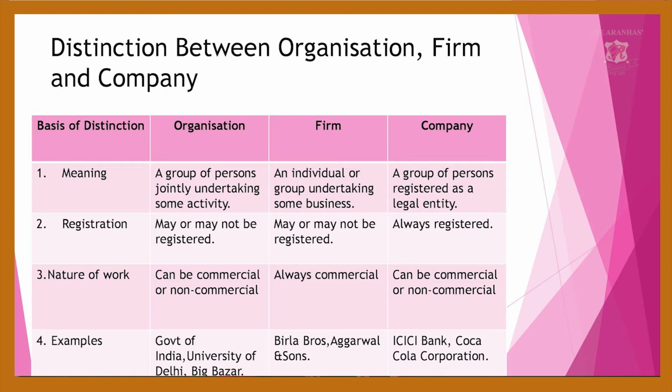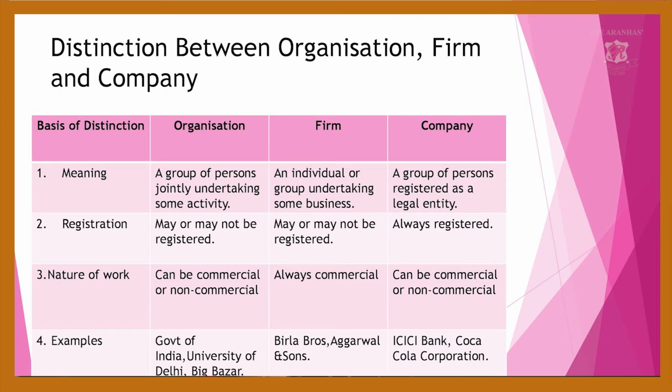It may or may not be registered. First we will do organization, then the firm, then the company, then we will come to the distinction of all three. So the first one, the meaning of the word organization, means what?